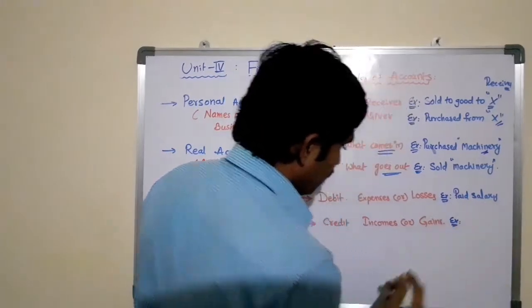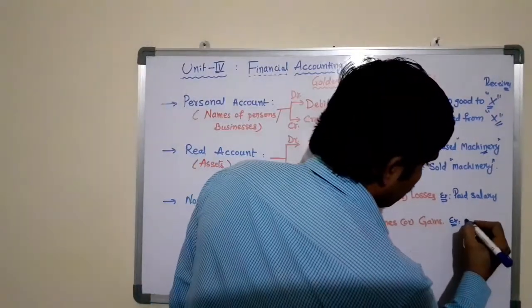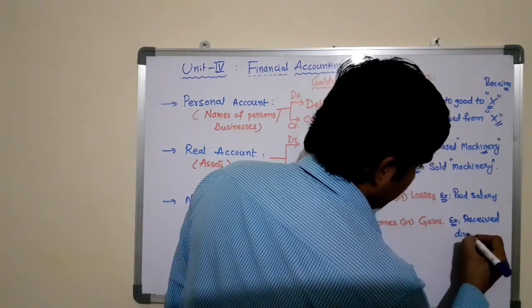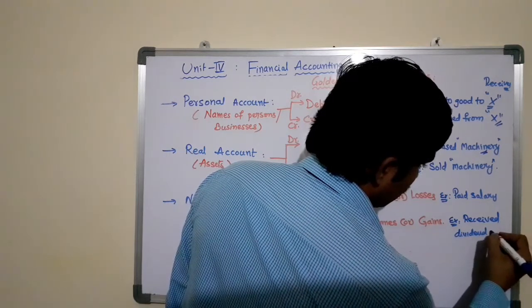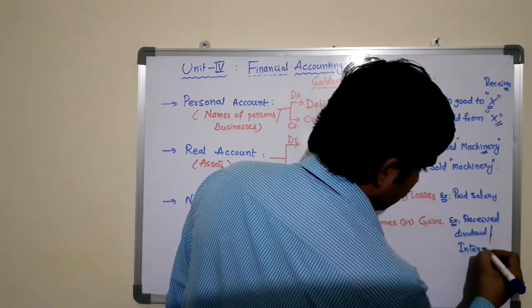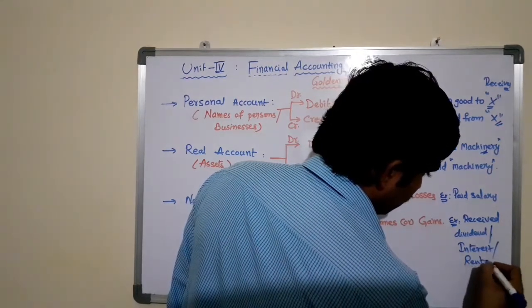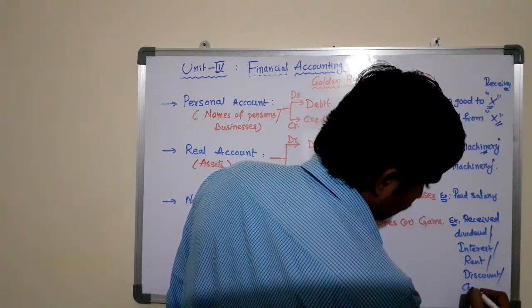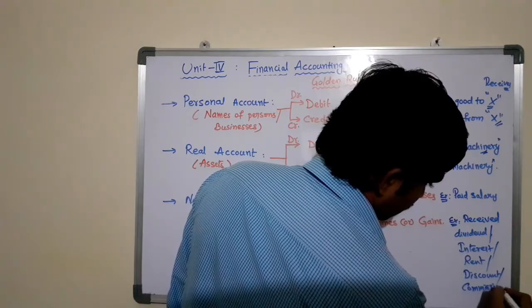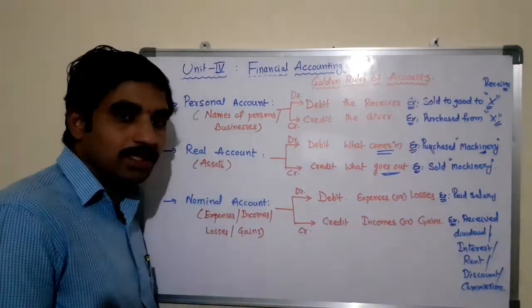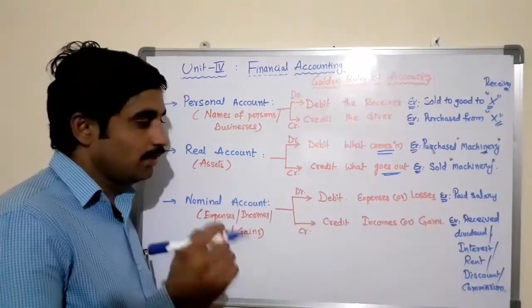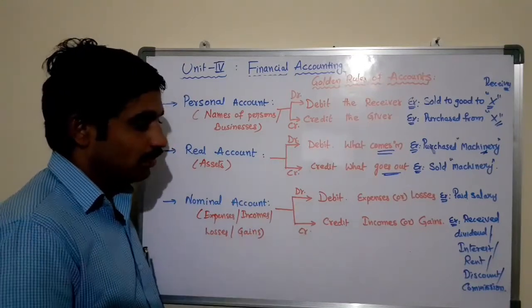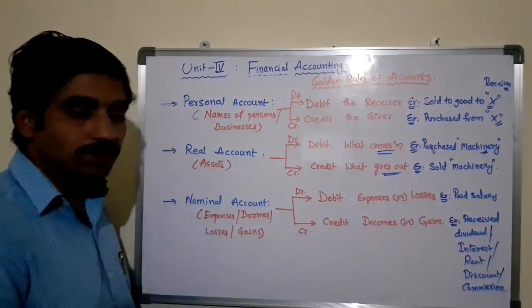And examples for the incomes or gains: received dividend, or interest, or rent, or discount, or commission. Any receipts we find in the transaction come under the nominal account, which is to be created in the books of accounts.